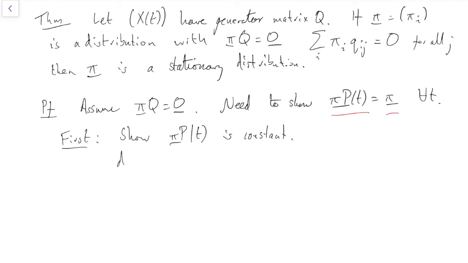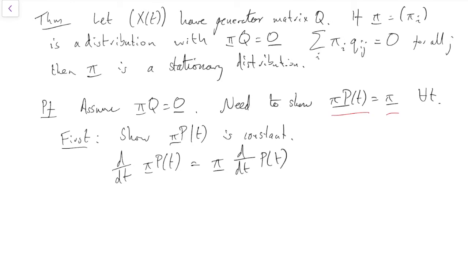So what is the derivative? d by dt of pi p of t. Well, pi is just a vector. It's p of t that depends on t, right? So we can take the pi outside the differentiation.